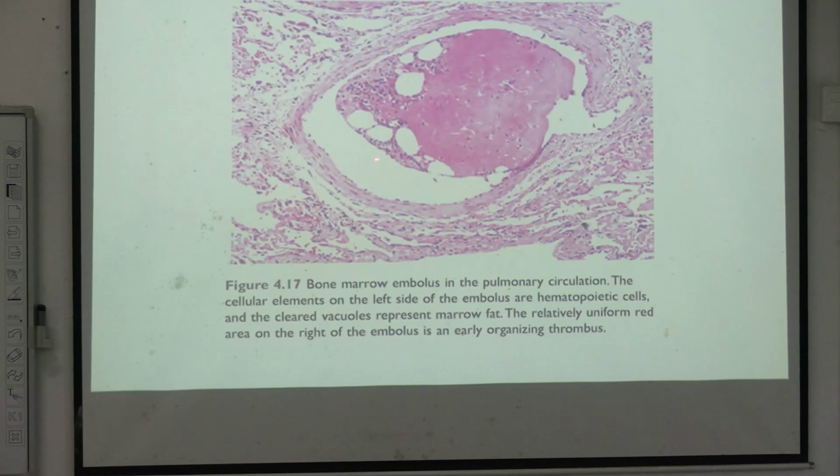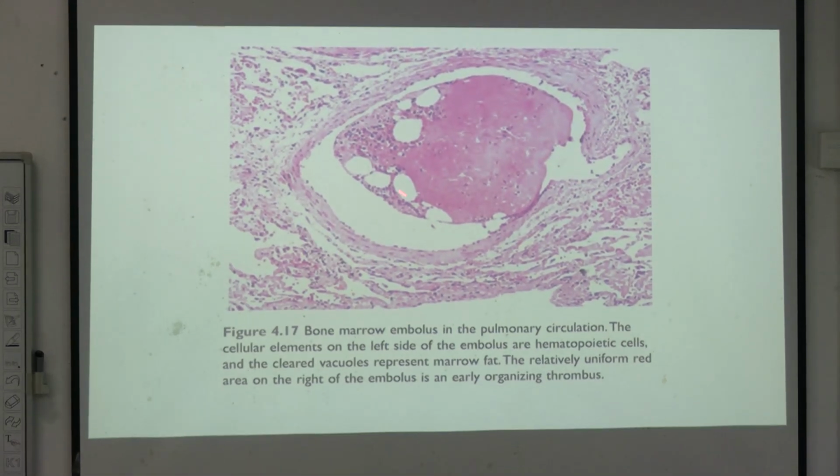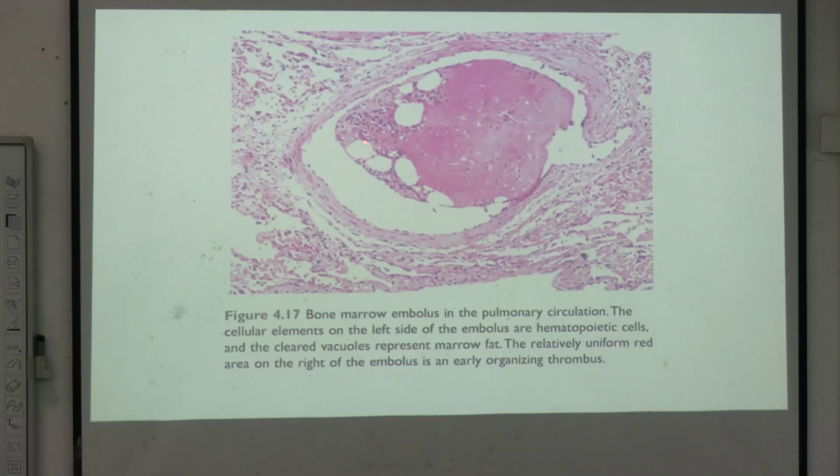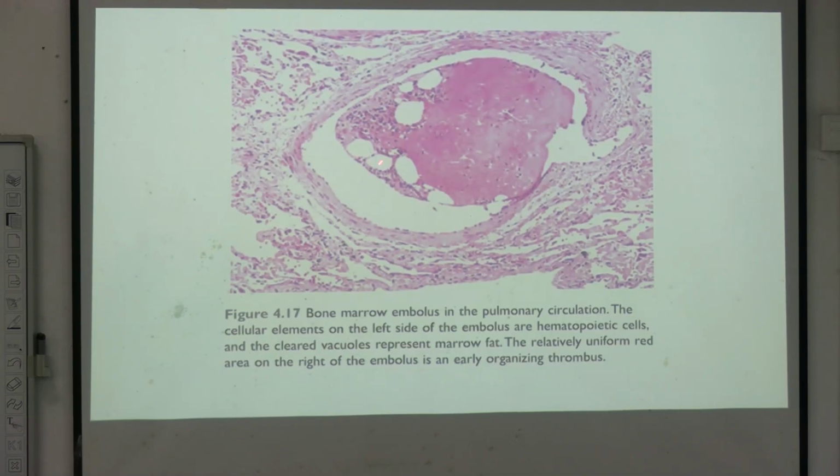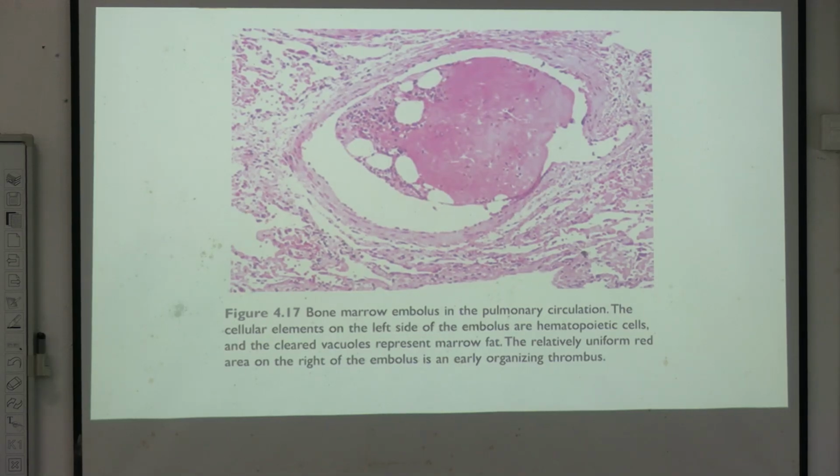So this is a bone marrow embolus within the pulmonary circulation. This particle is a bone marrow particle. As we can see, these are the white spaces. This is basically the fat droplets. As fat does not take the stain in hematoxylin and eosin stain, in H&E stain we see fat as empty white spaces, and these are the marrow cells. These are the hematopoietic stem cells.